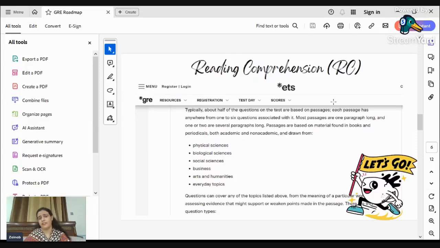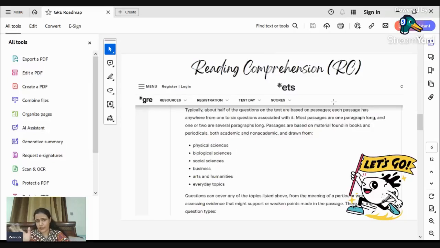For reading comprehension, you will be getting reading passages from physical sciences, biological sciences, social sciences, business, arts and humanities, and everyday topics. You have to be prepared to comprehend these questions.